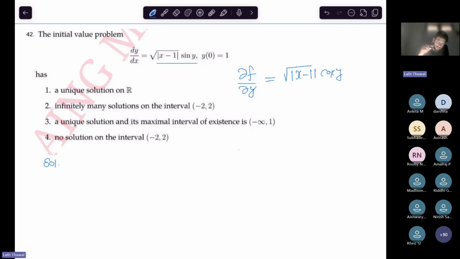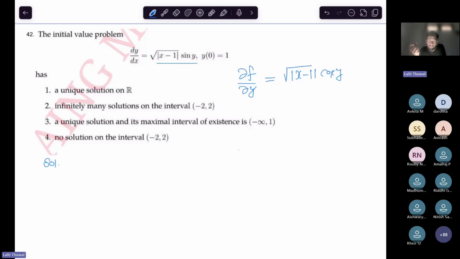And this is locally Lipschitz. If you consider a rectangle, then del f by del y will be bounded there. With respect to y, this is Lipschitz. So the solution exists because of the existence theorem, and it will be unique also.